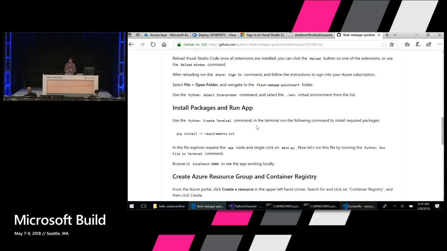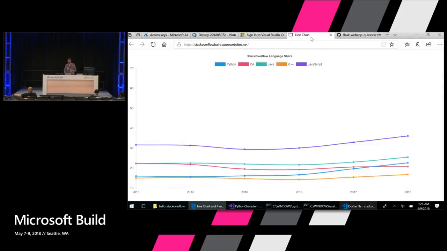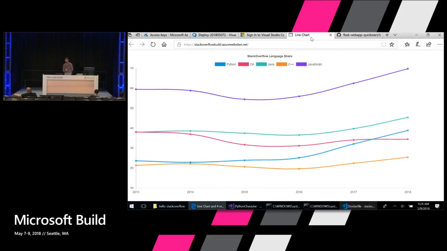And this web app here is actually what I used as the base image for this Stack Overflow app. I just cloned this app, and then I added some files in there, the main.py and the data files. And there we go. Our app is now running out there on the web. If anyone's watching the video, you can go to this site right now, and I hope I keep it running, to see all of the Stack Overflow language share over the past 7 years. Cool.